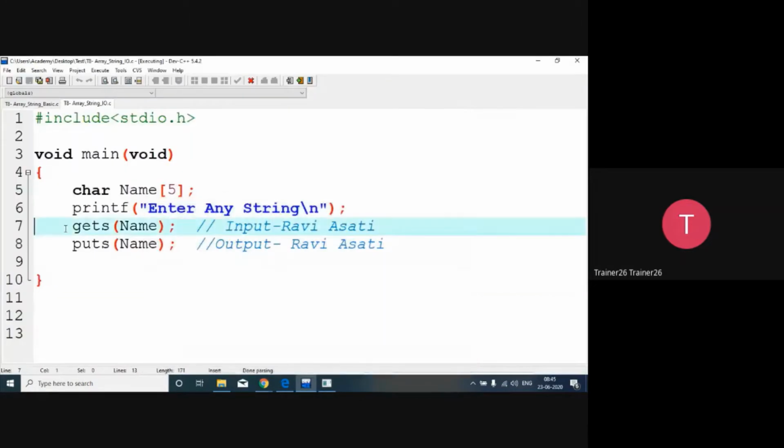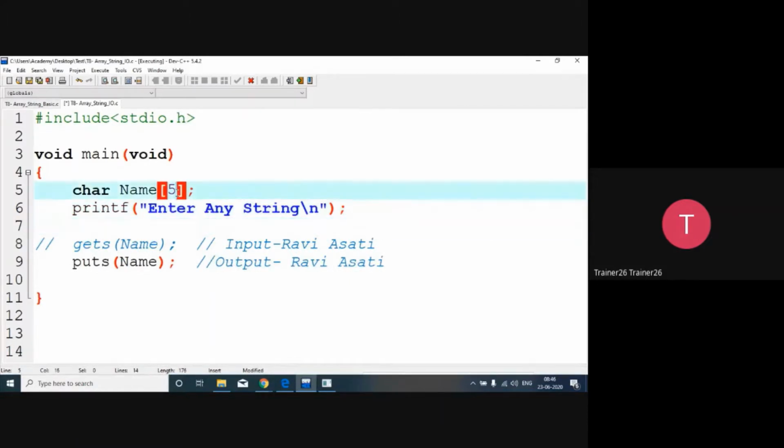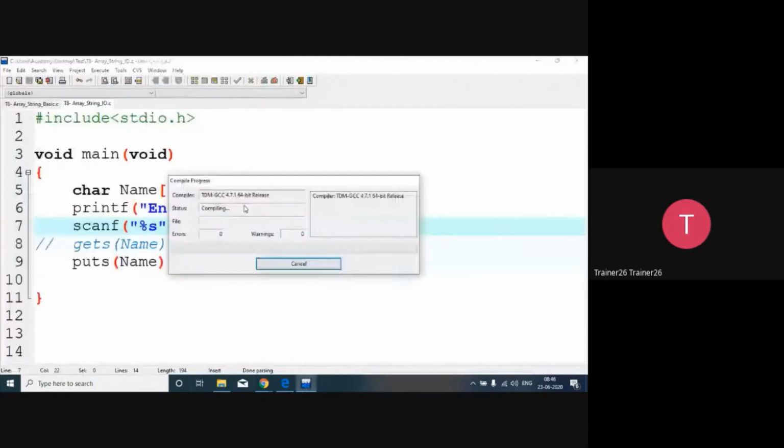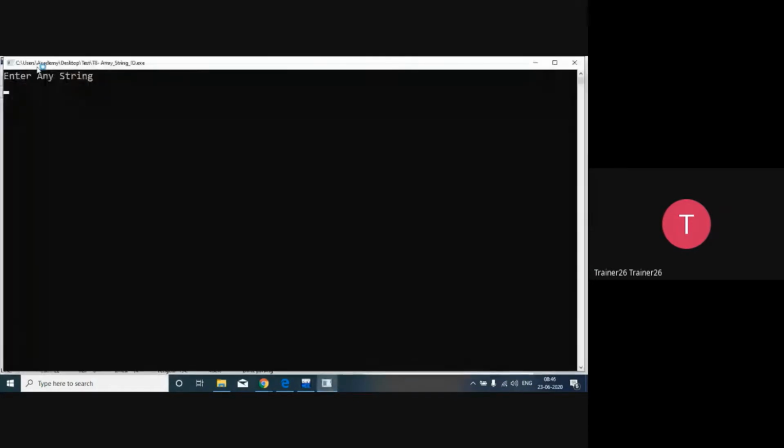Now, instead of gets, I will try the fundamental one, that is scanf. Once I use scanf, I will make sure that I put the size 50. And here I'm going to say %s in double quotes, comma, and after that the name. So in place of gets, I'm using scanf. Now we are going to see what are the problems associated with it.